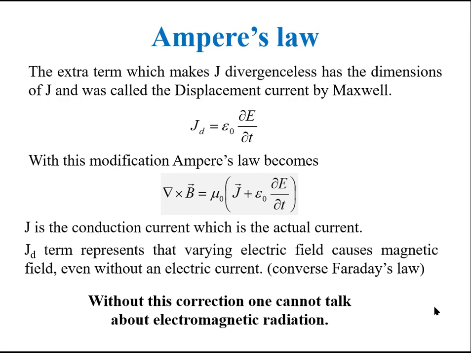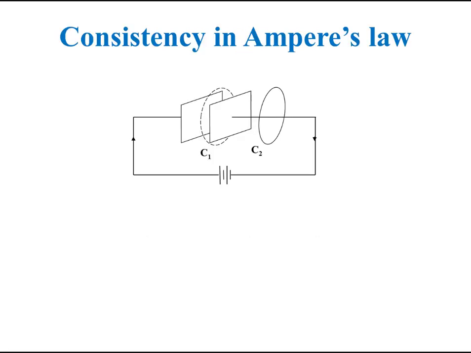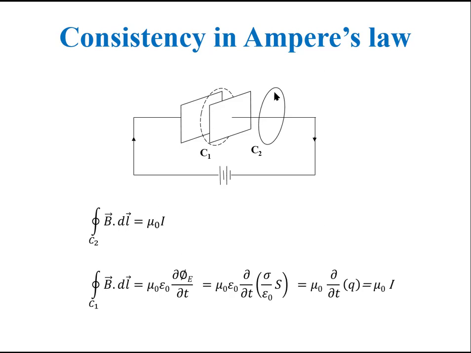Let us check how the modified Ampere's law is consistent with an electrical circuit having a capacitor. If it is correct, then the loops C1 and C2 both must give the same value of current or magnetic field induction B. So we can use this modified Ampere's law with loop C2, where there is no J_D, and this becomes line integral of B equal to mu naught I, where I is the current drawn by this battery.